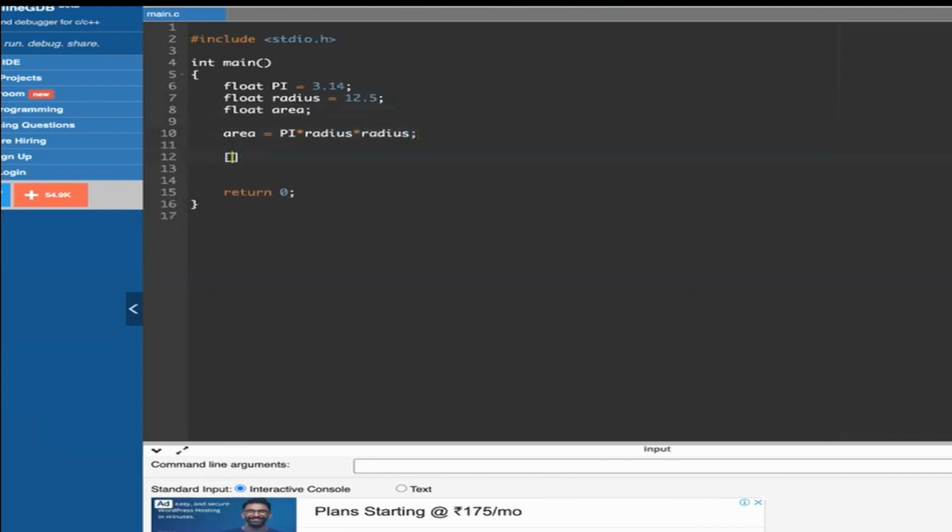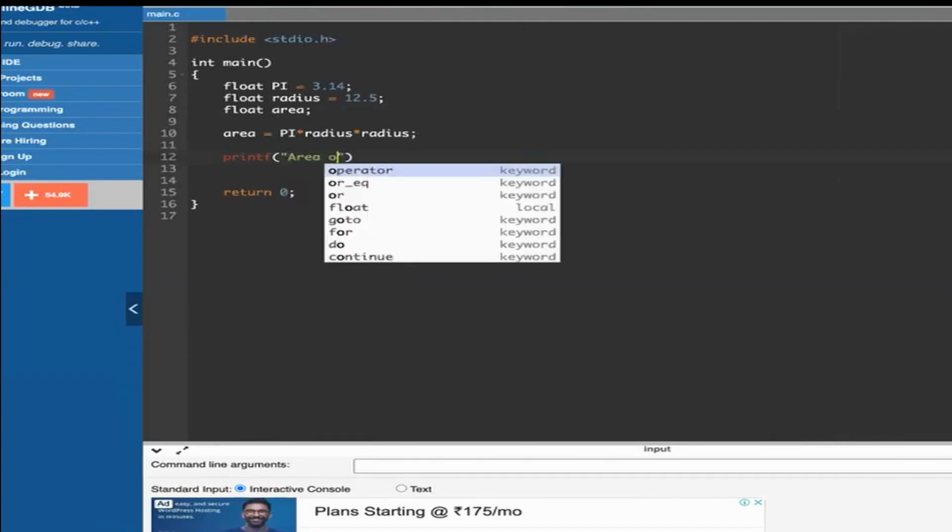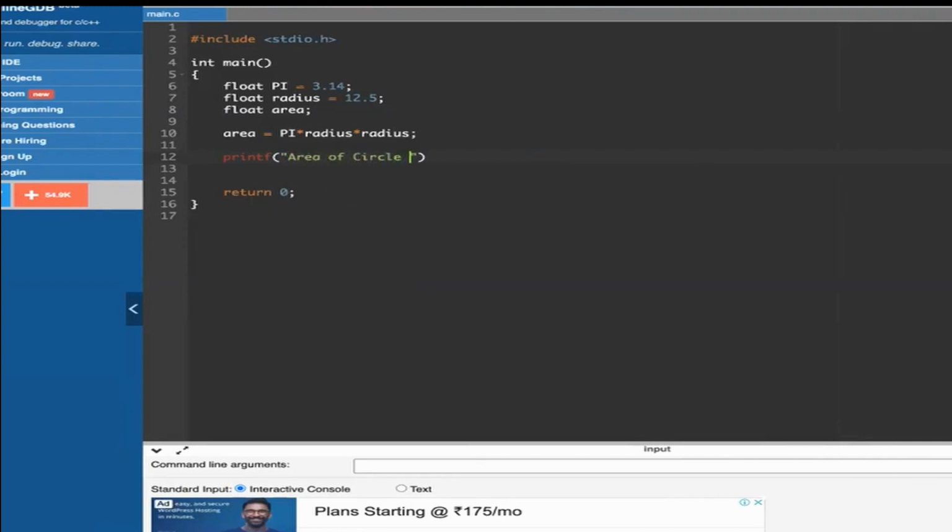And now we print it. printf, area of circle.